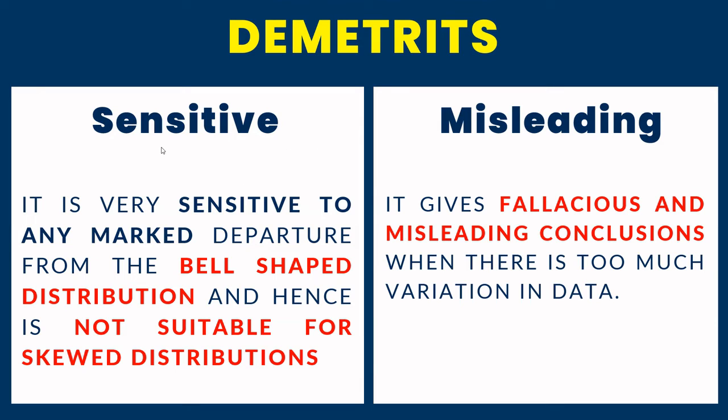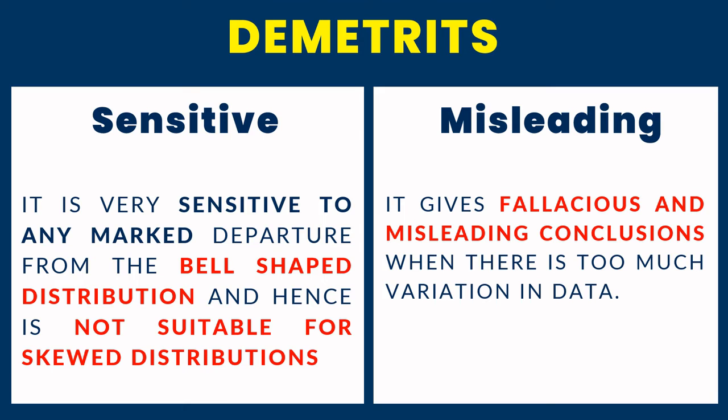Demerits. Number 1, sensitive. It is very sensitive to any marked departure from bell-shaped distributions. Another name for bell-shaped distribution is normal distribution, and hence arithmetic mean is not suitable for skewed distributions.